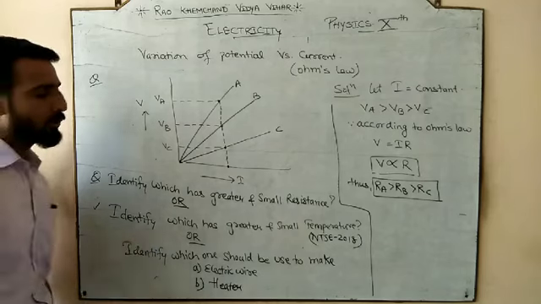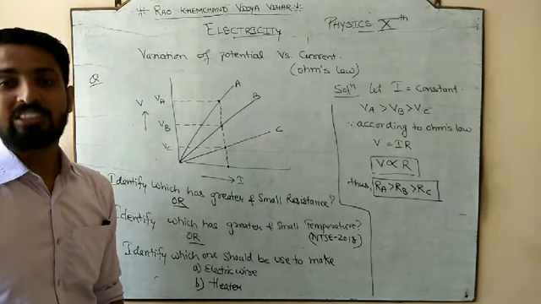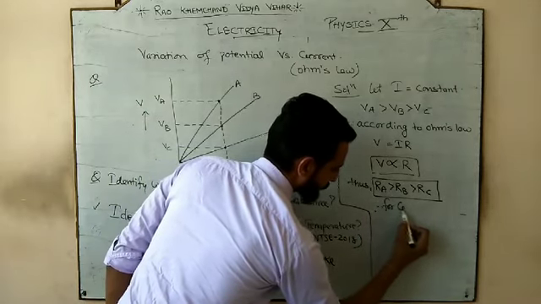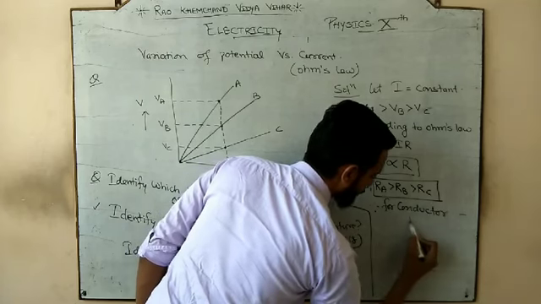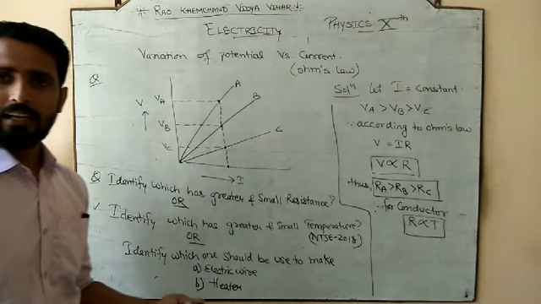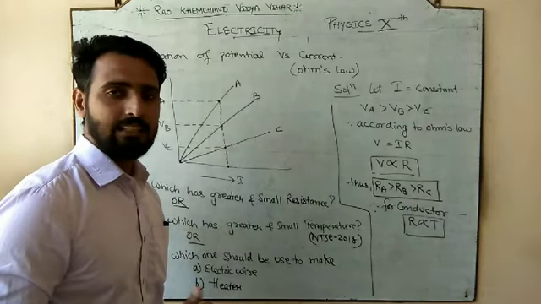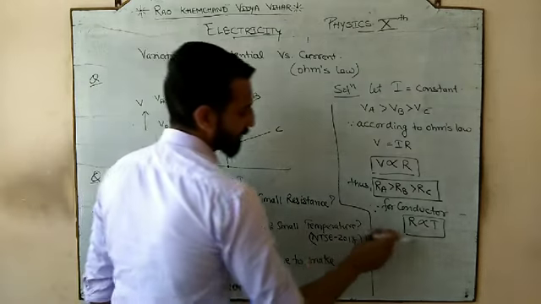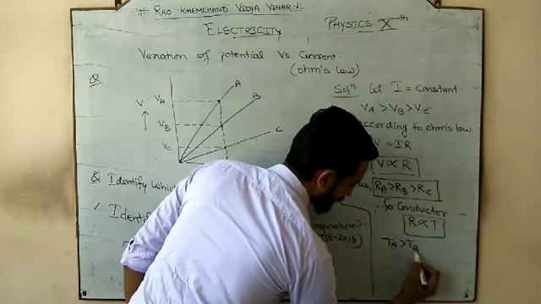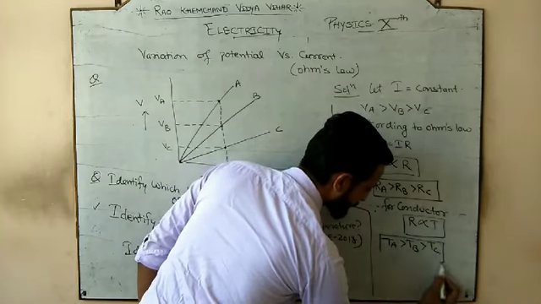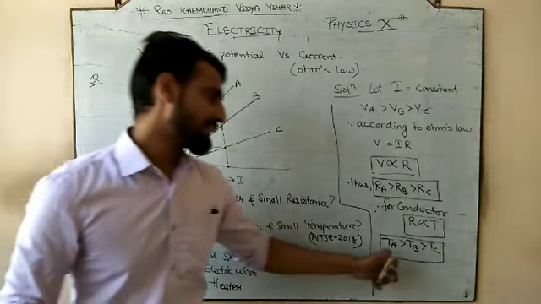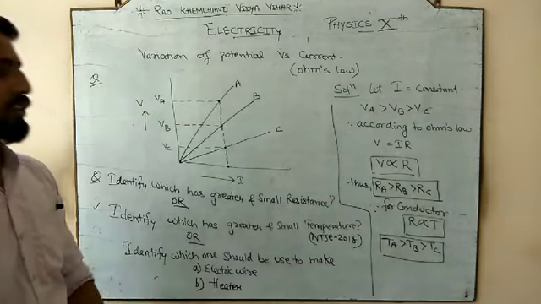Okay. Second question. Which has greater temperature? Since we all know that for a conductor, resistance is directly proportional to temperature, we have discussed that, and if resistance is directly proportional to temperature, then the temperature of A would be greater than temperature of B would be greater than temperature of C. The more the resistance, the more the temperature. So that's why the temperature of A should be greater. So you can have the answer of the second also.